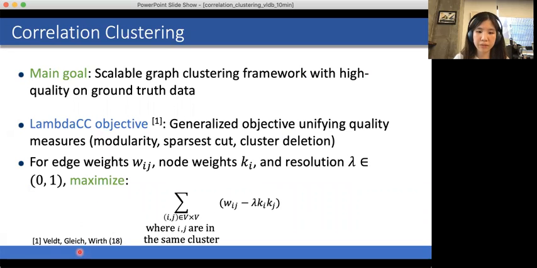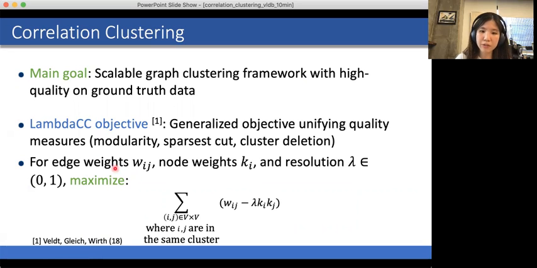This was first developed by Veldt et al. in 2018. And this is a generalized objective that unifies several quality measures. It's a generalization of the widely used modularity objective, and it interpolates between the sparsest cut objective and the cluster deletion problem by use of a resolution parameter.